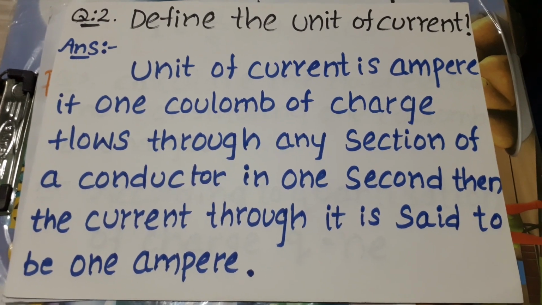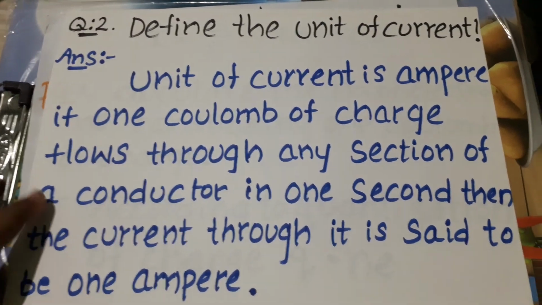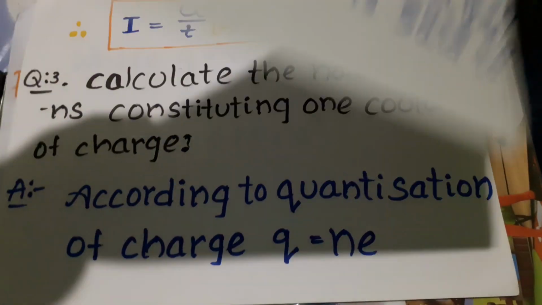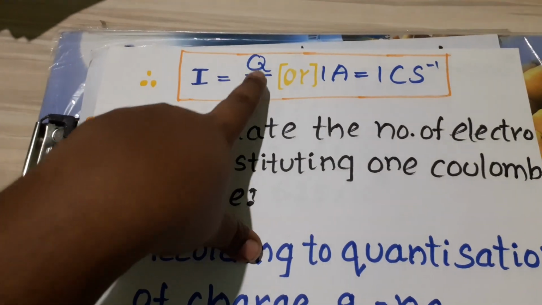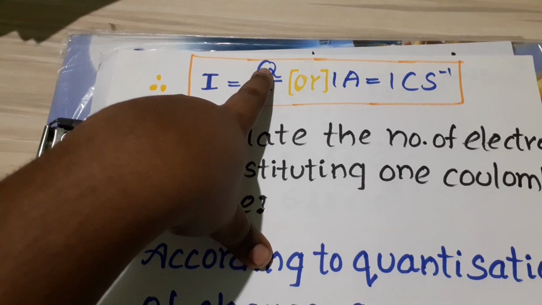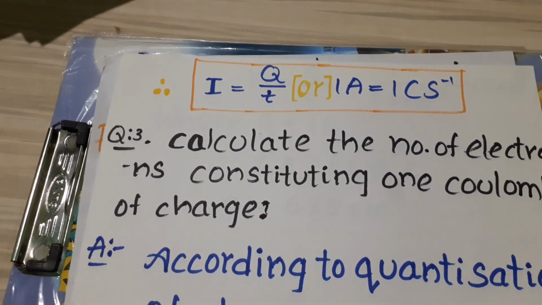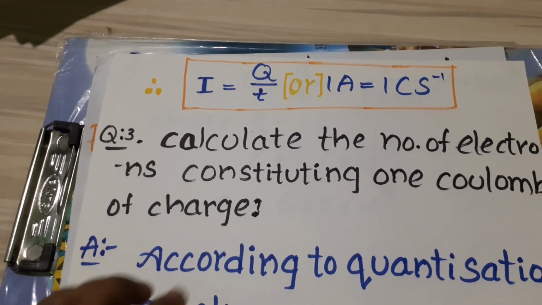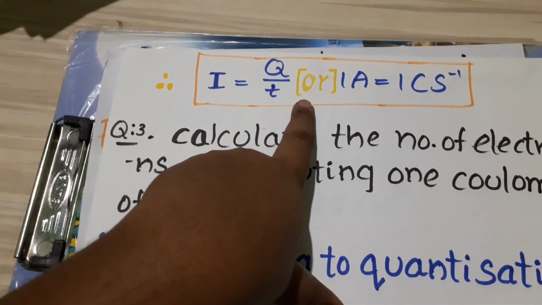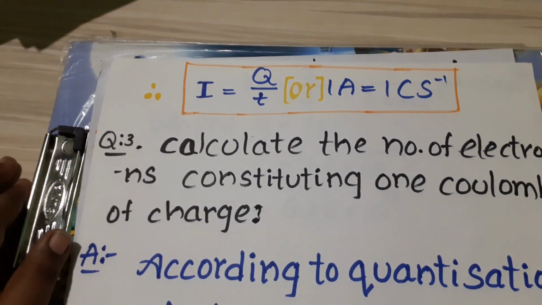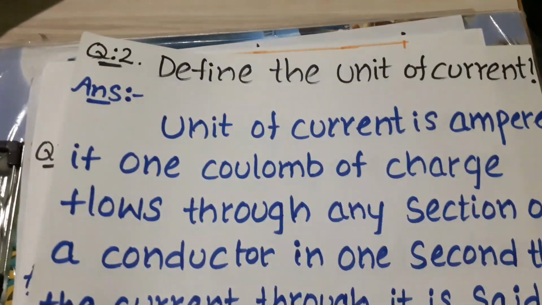The formula of the current is I equals Q by t, where Q means charge and t means time.